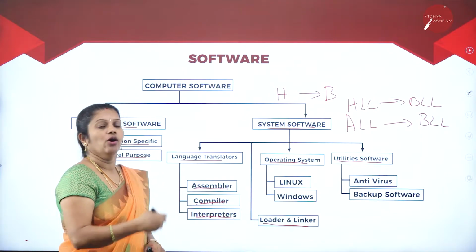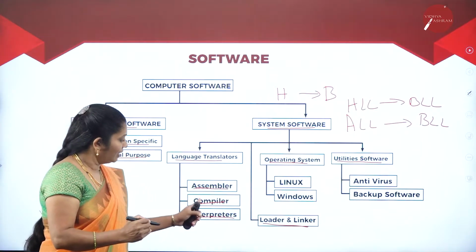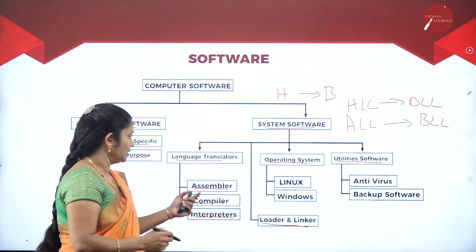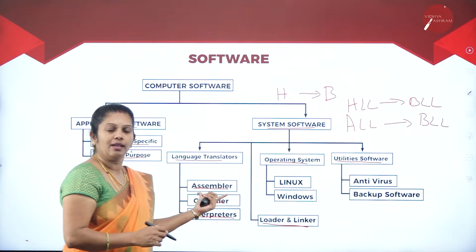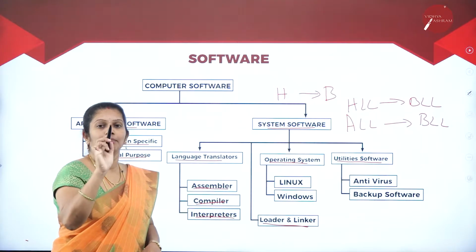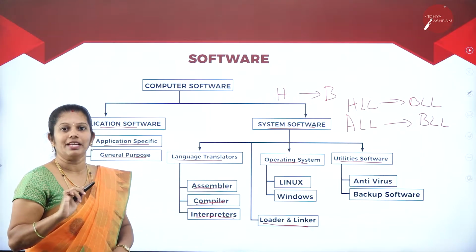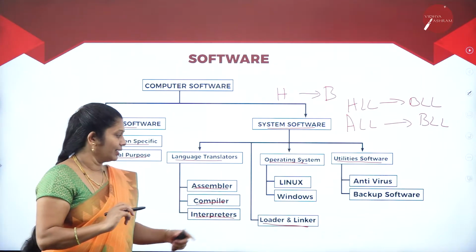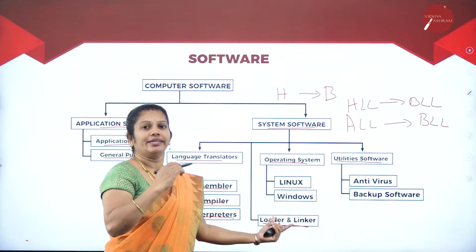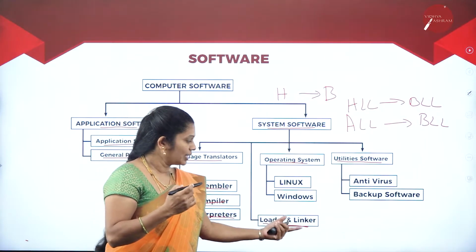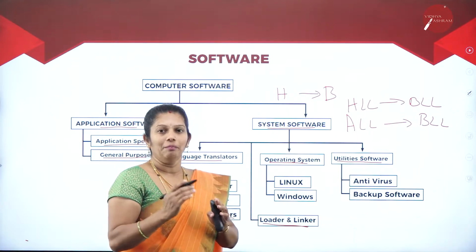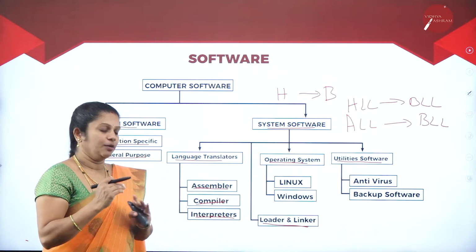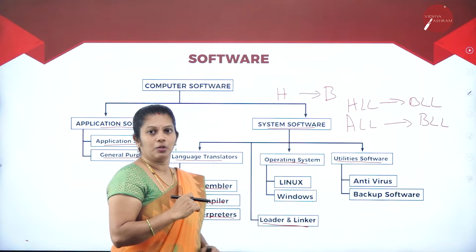However many lines you have, all the lines at a time it will take, and it will convert this high level language to low level languages. Whereas the assembler helps to convert only the assembly code, that is, mnemonics code can be converted here. Next, when I come to the loader as well as the linker, the loader helps to transfer the program, whereas the linker helps to link the modules. Usually we have subprograms, and those programs can be linked here by using linkers.